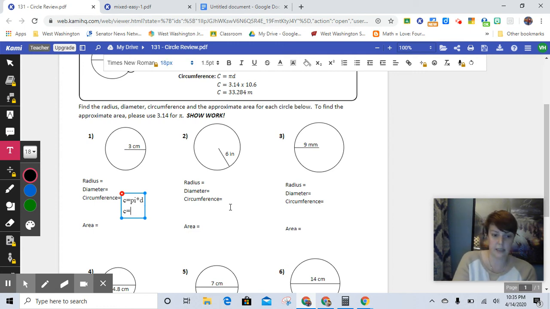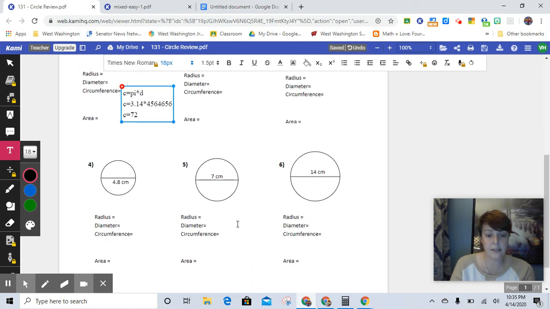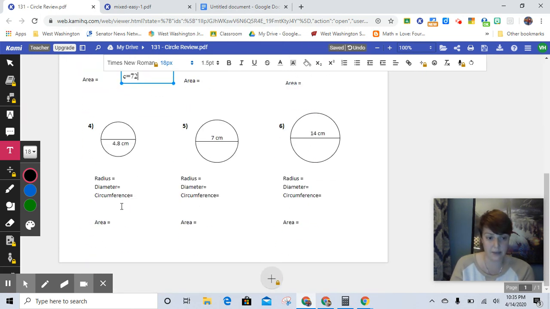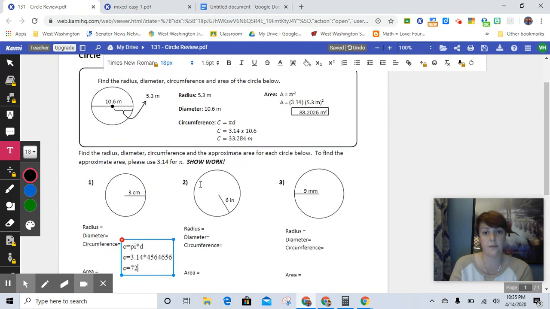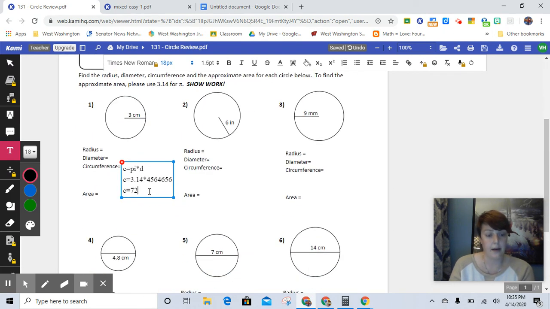The circumference is 3.14 times whatever the diameter is, some number, right? And then you just say that the circumference is 72. Given that pi is a decimal number, most of these are going to have decimal answers as circumference and area.